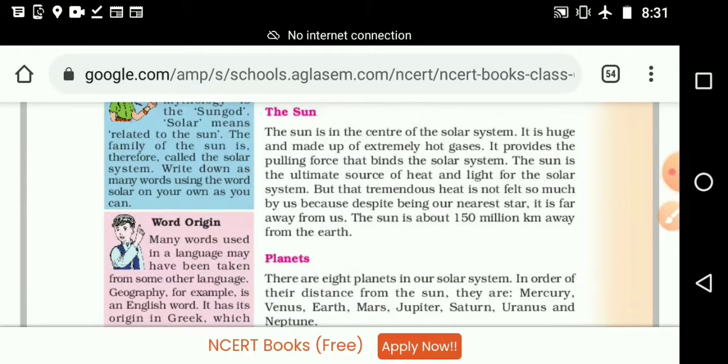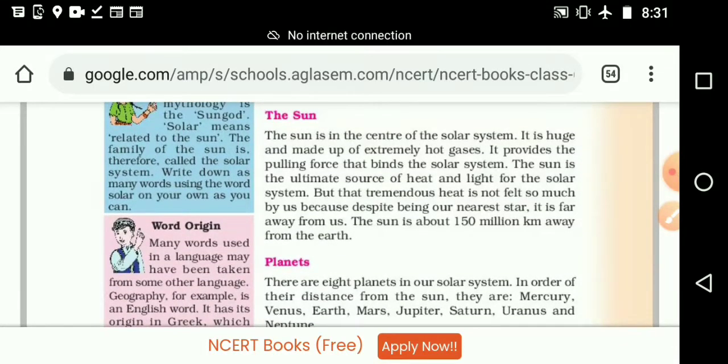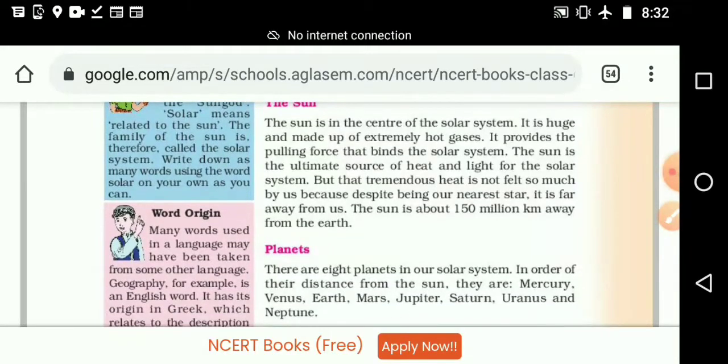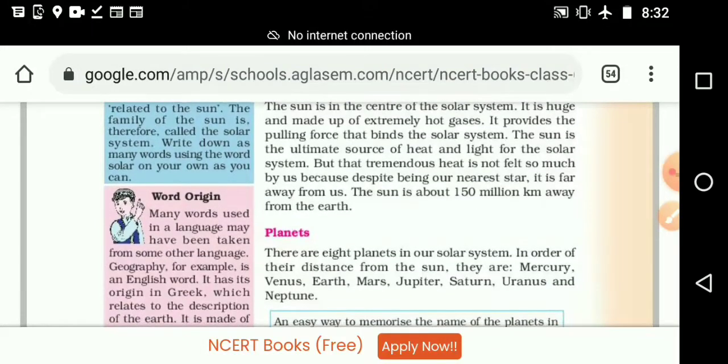The sun is the ultimate source of heat and light for the solar system. All the planets depend on the sun for what? Light and heat. But the tremendous heat is not felt so much by us, because despite being our nearest star, it is far away from us.